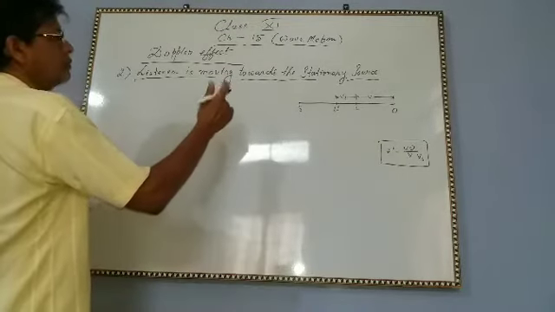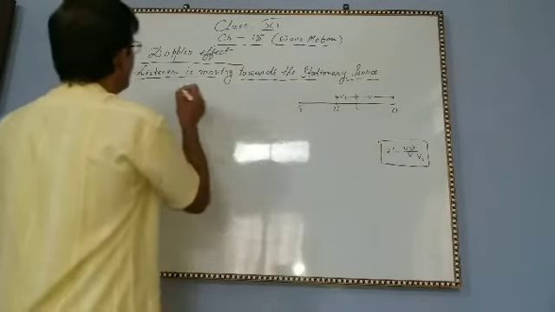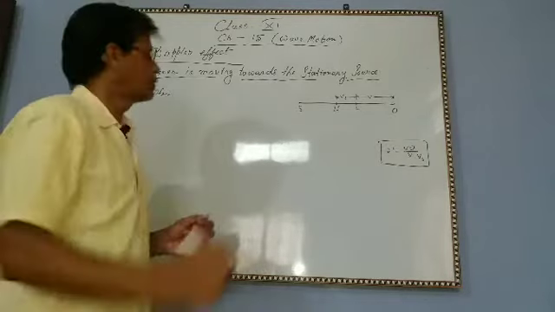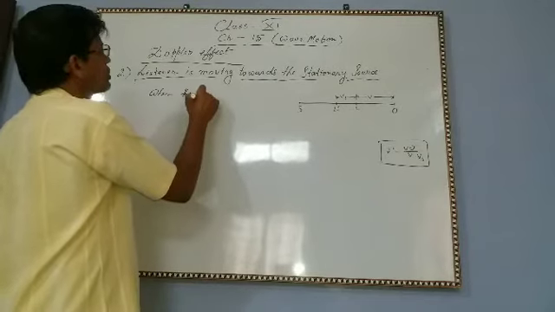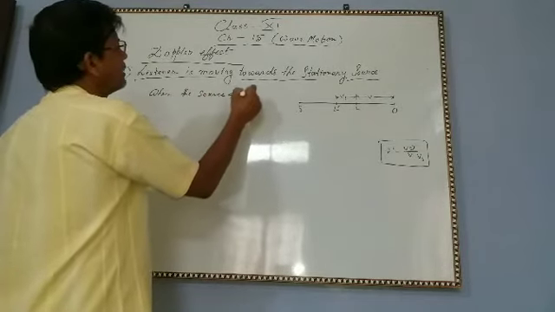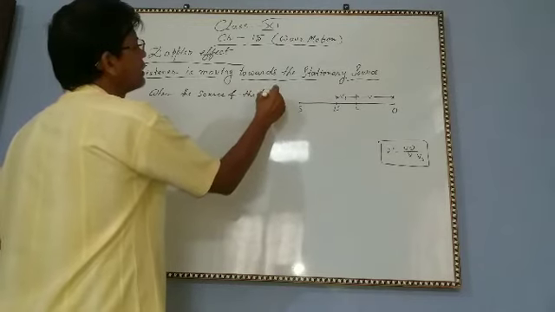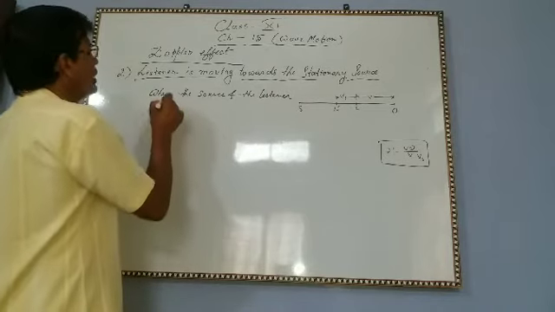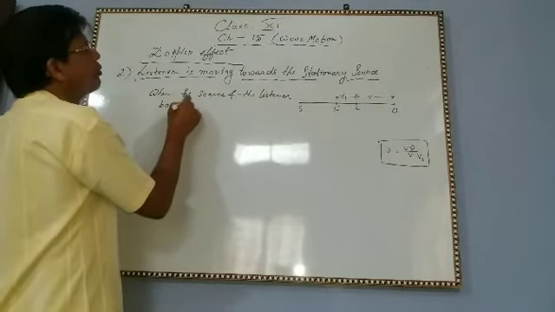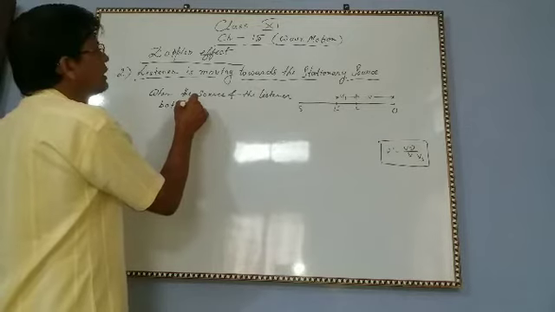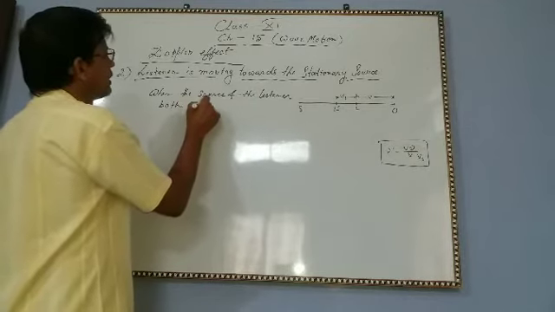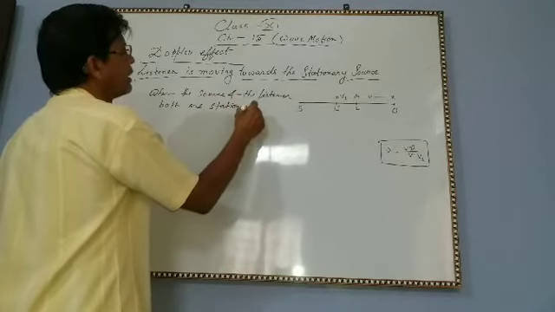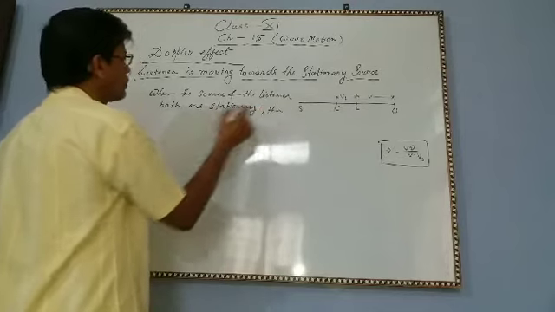So when both the source and the listener are stationary, then what will we get?